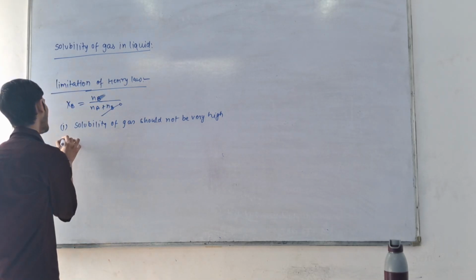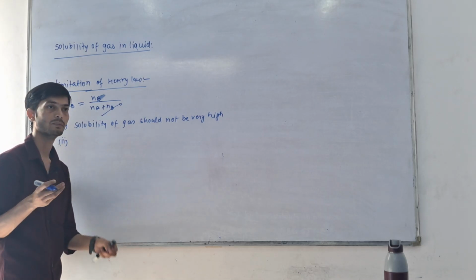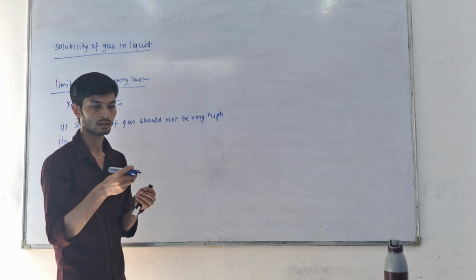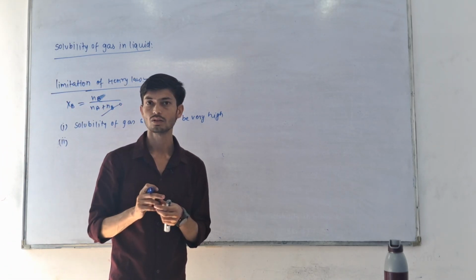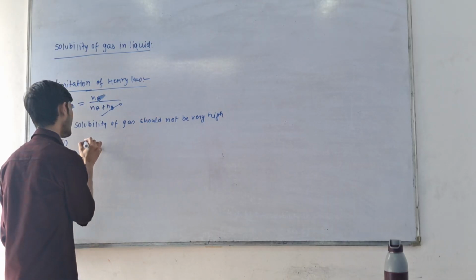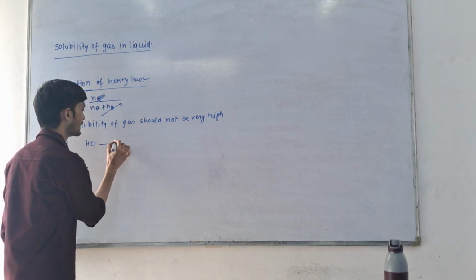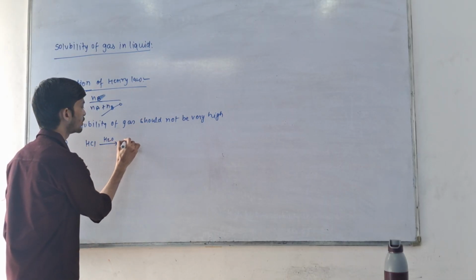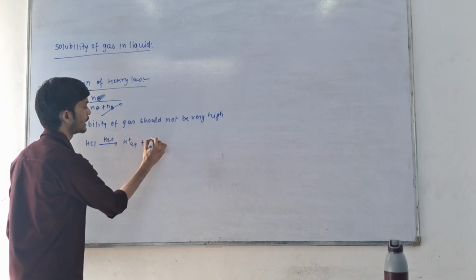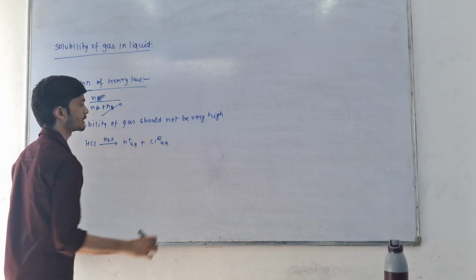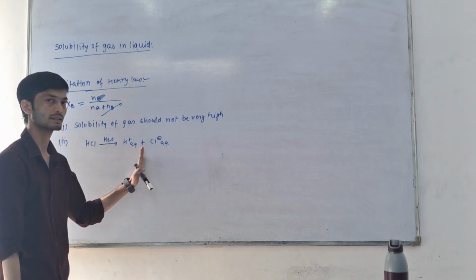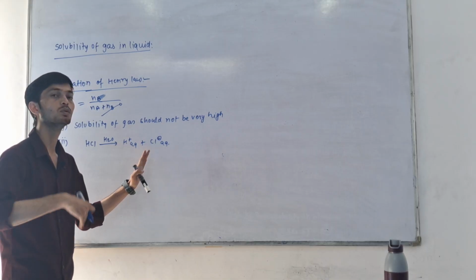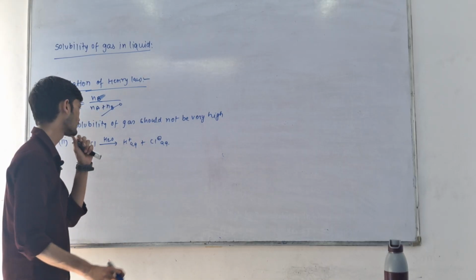Also, Henry law is only applicable when the gas does not dissociate in the solvent. Suppose this is HCl. When we dissolve HCl in H2O, it gets dissociated into H plus aqueous and Cl minus aqueous. So this kind of gas we do not use in Henry law applications.